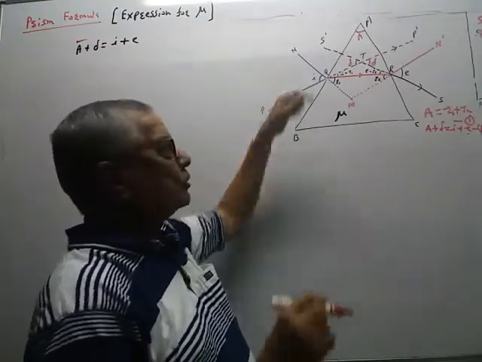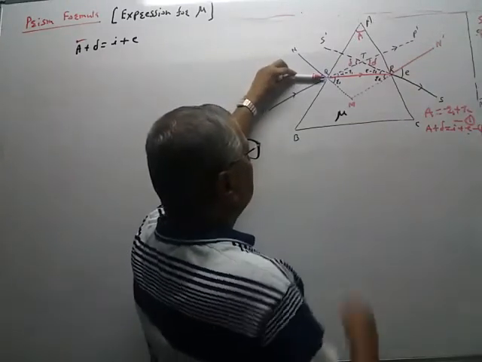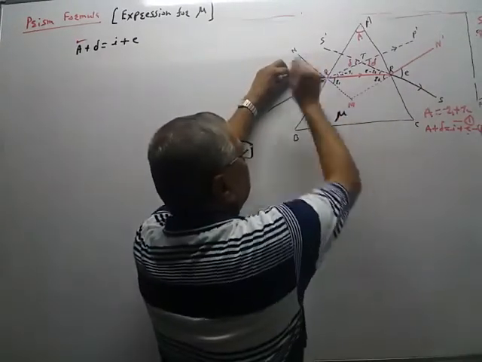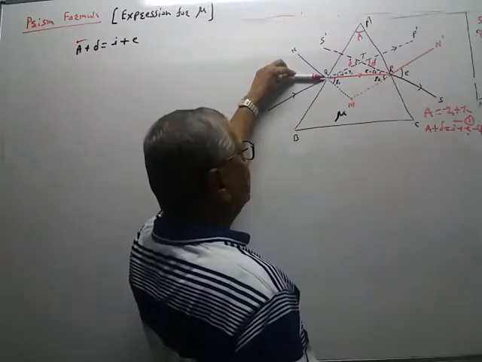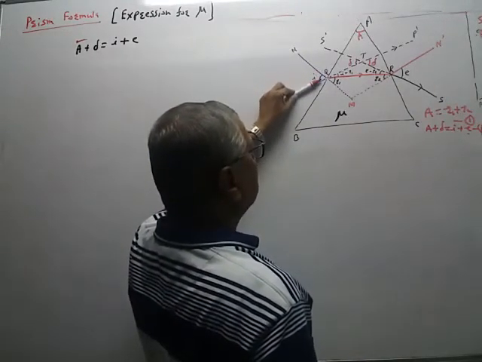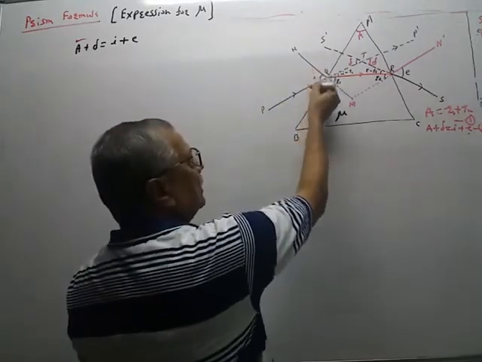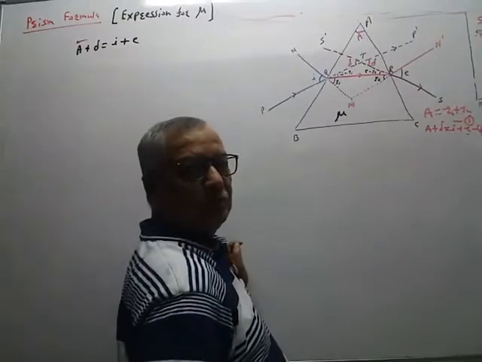आपण हा I change करू शकतो. For example, if the incident ray is taken in this direction, then I will be only this much. So I is equal to 20 degrees. Now this will be 25 degrees, 30 degrees, 35 degrees, 50, 60. तर हा I आपण 0 पासून 90 पर्यंत चेंज करू शकतो.